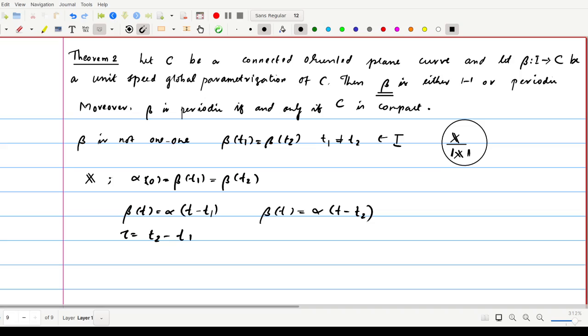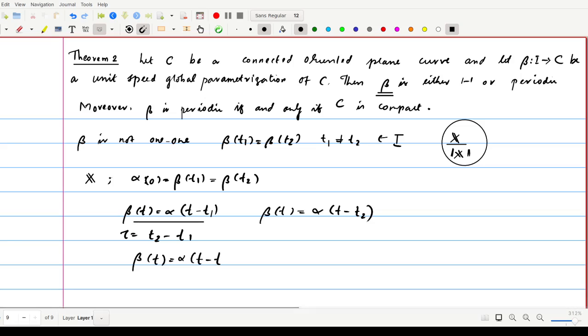If you define this, then what is beta of T? Adding T on both sides, we get T plus tau equal to T plus T2 minus T1.